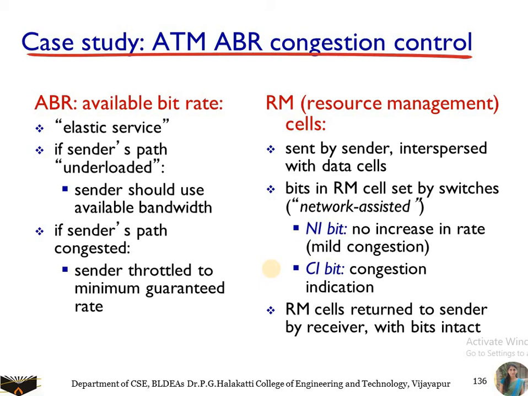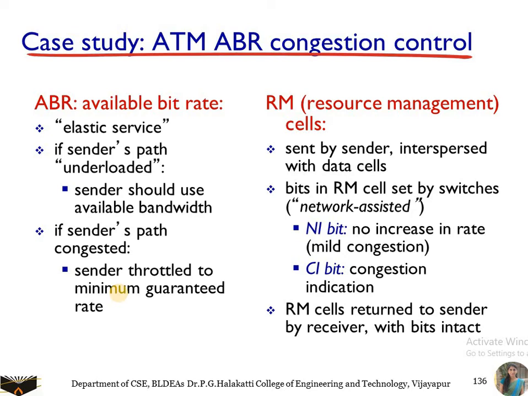If the sender's path is congested, that is, the sender is sending the data at a higher rate and the receiver is unable to receive it, then we call the sender's path congested. In that case the sender is throttled to the minimal guaranteed rate. The receiver is unable to receive the data and the delivery of packets is not guaranteed, so the data does not reach the destination properly.